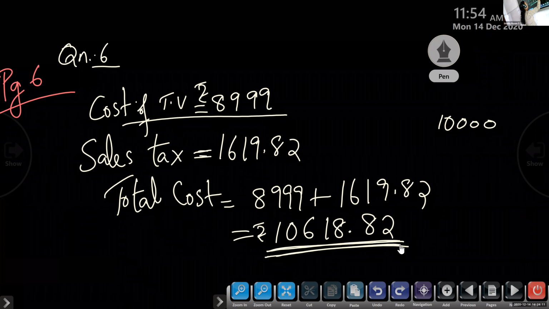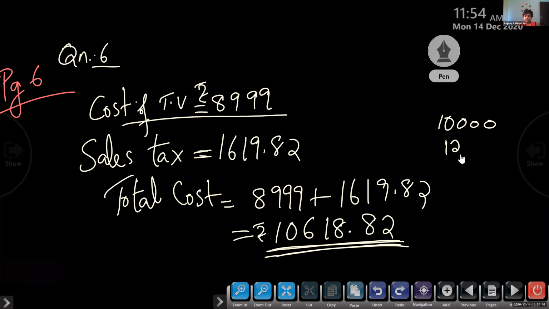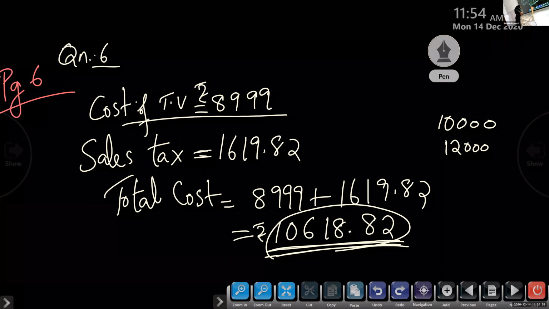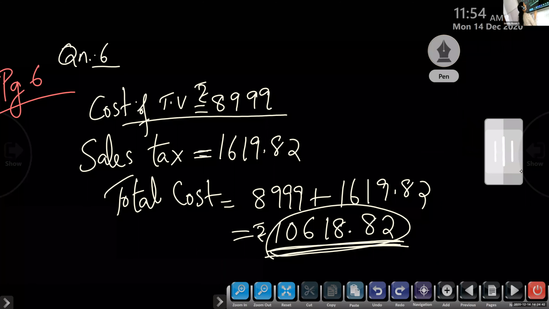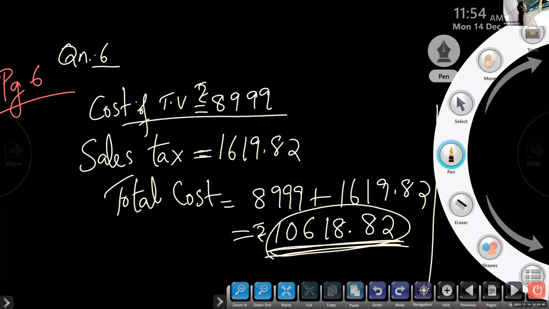So how much it will be? 6 twos are 12,000. Okay. So she must have given how much rupees to the shopkeeper? 12,000. So you have to find out 12,000 minus the cost she has to pay. So 12,000 minus 10,618.82. All of you, find out the difference. She has to pay.